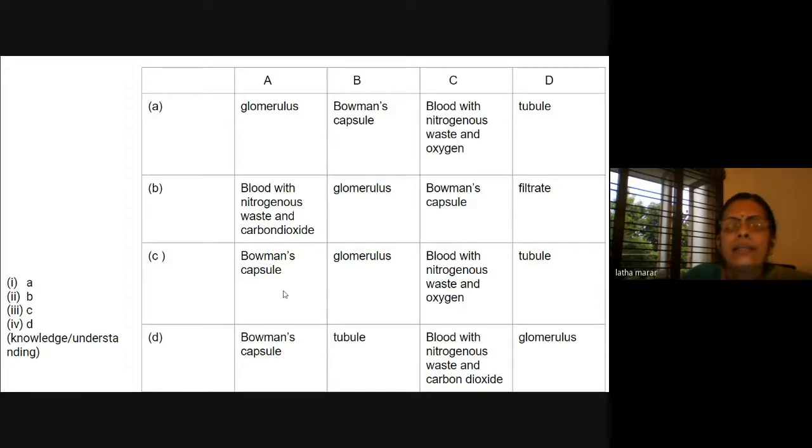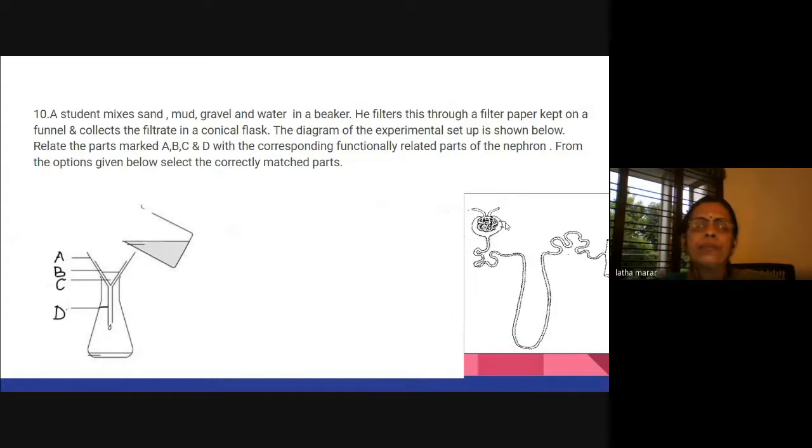C is the correct answer: Bowman's capsule, glomerulus, blood with nitrogenous waste and oxygen. You can change this to blood with nitrogenous waste and carbon dioxide. And D is the tubule part. I'll just show you once again. A is the Bowman's capsule. B is the glomerulus. C is the blood, which contains oxygen and the impurities, and D is the tubule part.